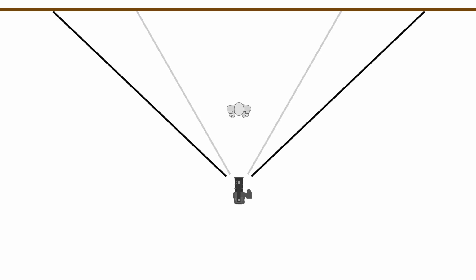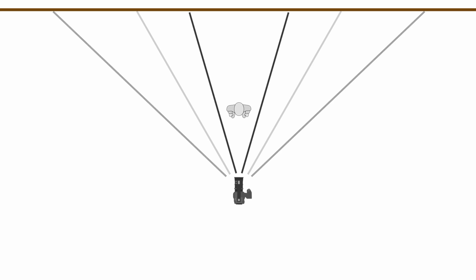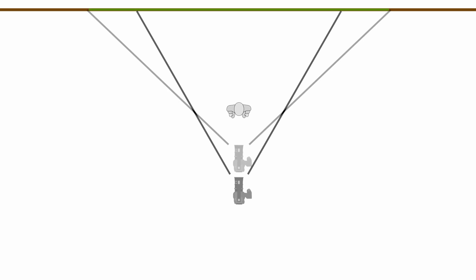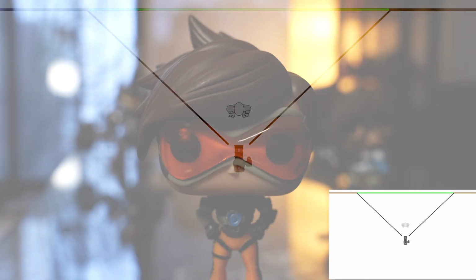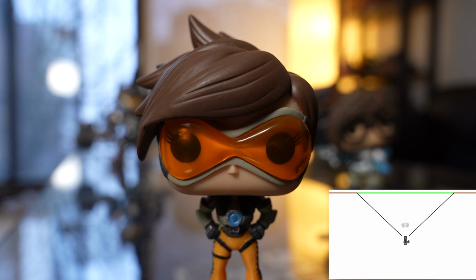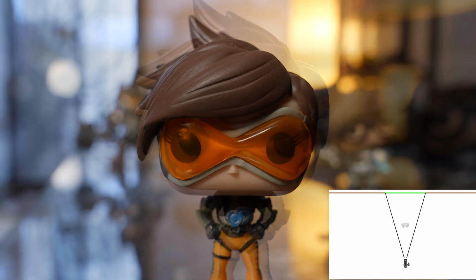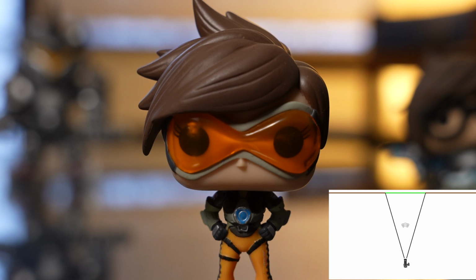Now, the first effect it has on your footage is through what's called field of vision. If you think of the camera's field of vision as a triangle, the more zoomed out it is, the wider that field of vision is. And the more zoomed in it is, the tighter that field of vision is. The effect that has when focusing on a subject, like a person, is how much of the background you're going to see as well. Because as you move it closer and zoom out, that triangle widens, therefore seeing more of what's behind the actor. And likewise, the more you walk it back and zoom in, the less of the background you're going to see.